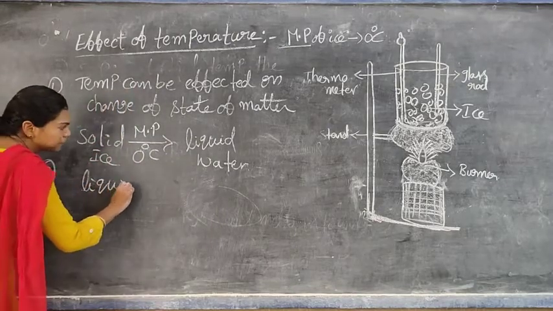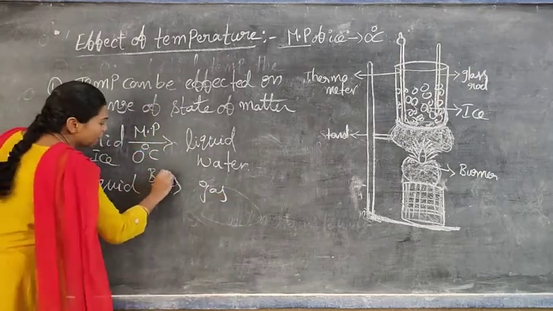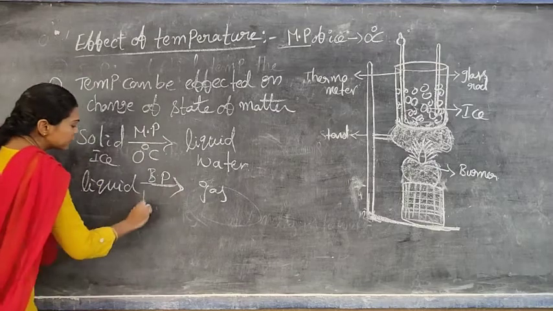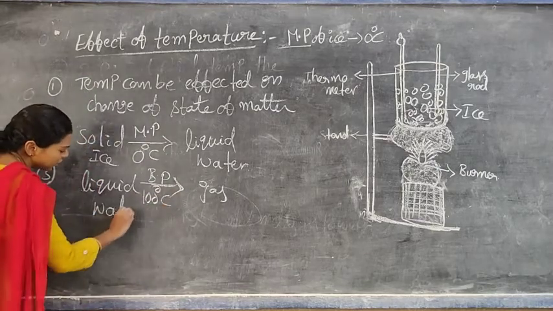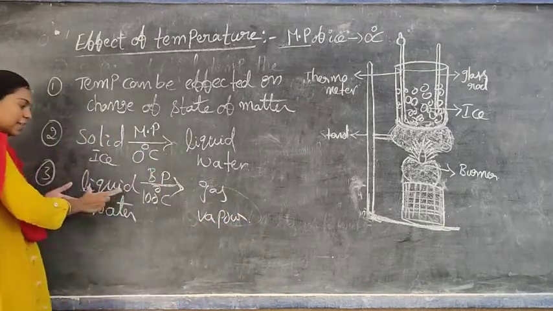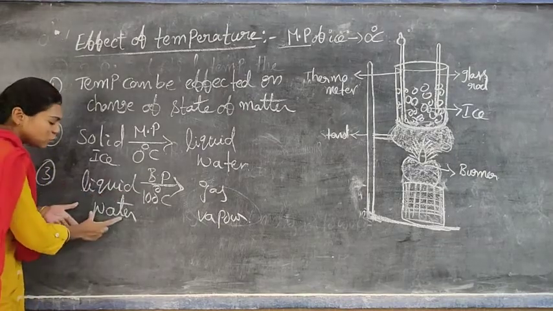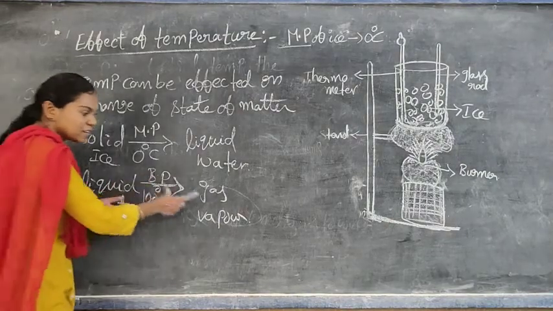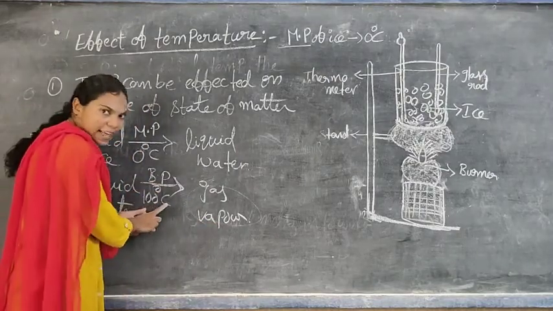Liquid converted into gas is called the boiling point. What is the boiling point of water? 100 degrees Celsius, meaning water was converted into vapor. The temperature at which the liquid starts boiling, meaning water starts boiling and converts into water vapor, is known as the boiling point of water, that is 100 degrees Celsius.